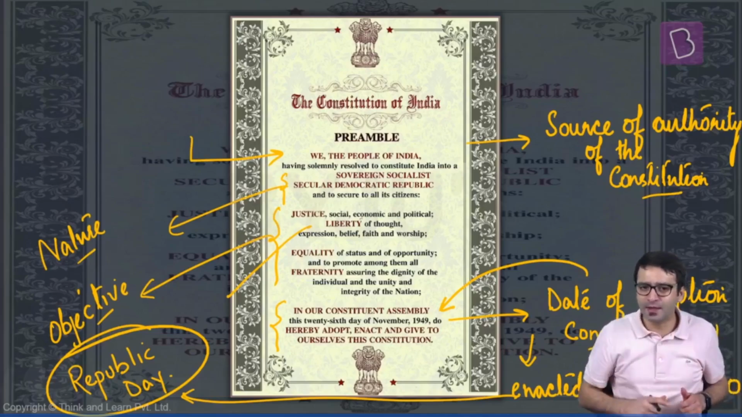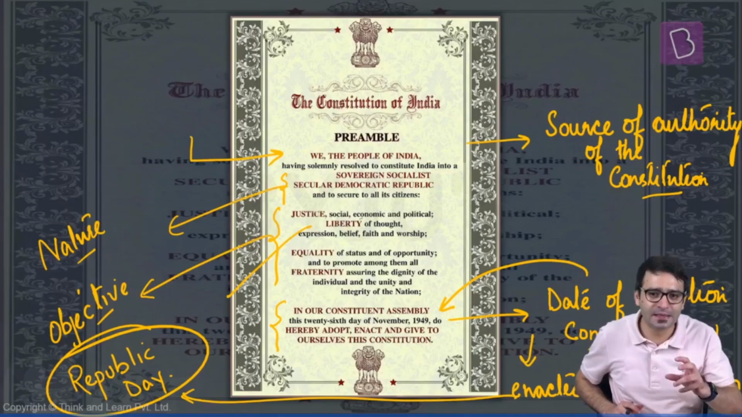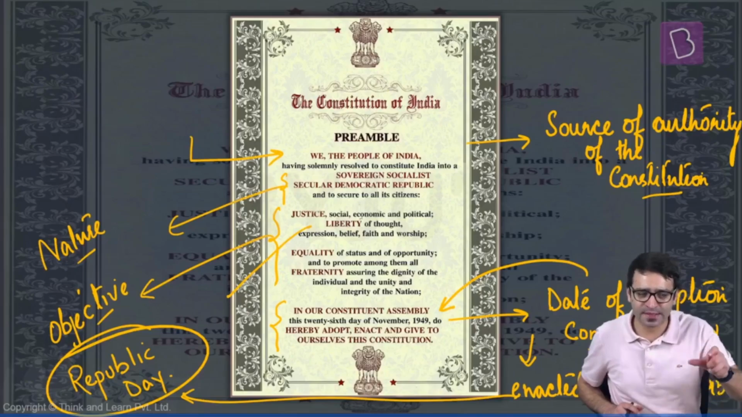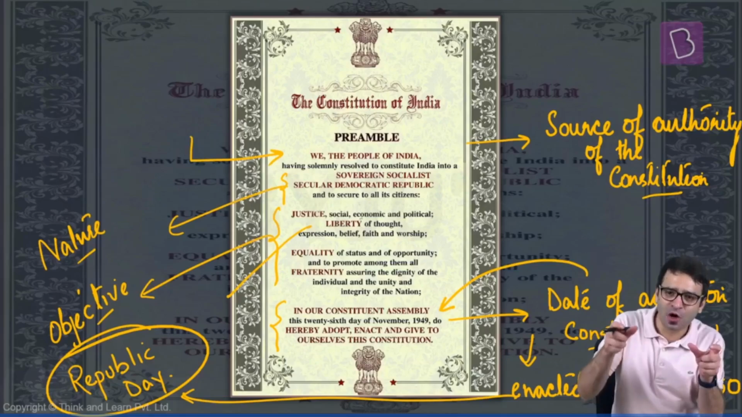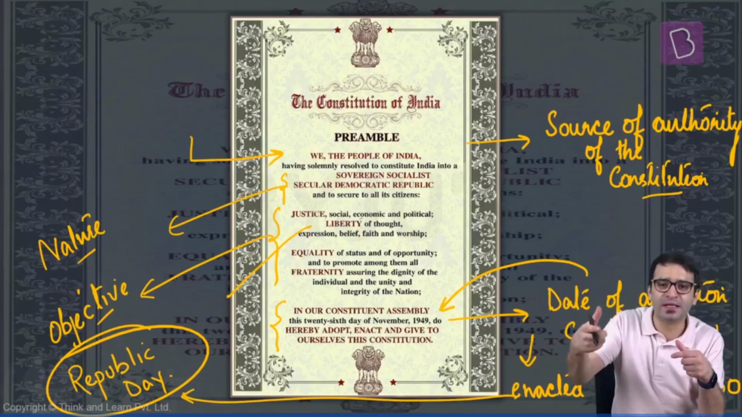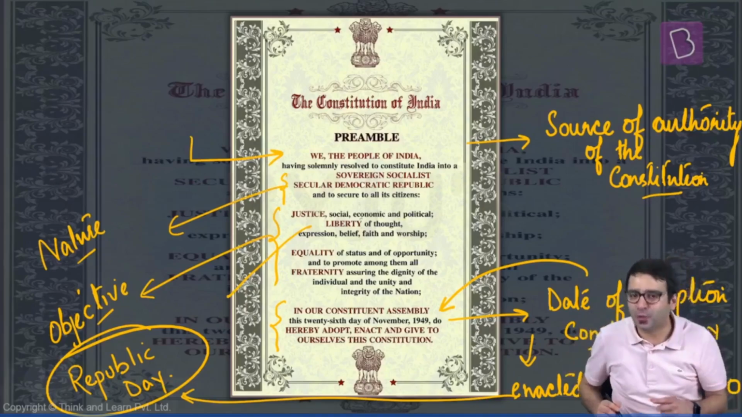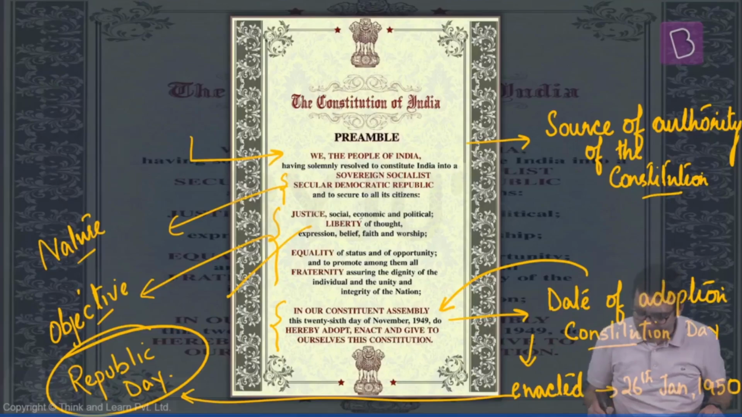And the fourth thing that preamble tells us, it tells us about the date on which the Constitution was adopted, which is 26 November 1949. But this Constitution was enacted on 26 January 1950, and it is this date which is celebrated as the Republic Day. And 26 November is celebrated as the Constitution Day.